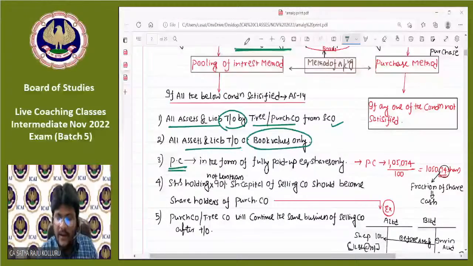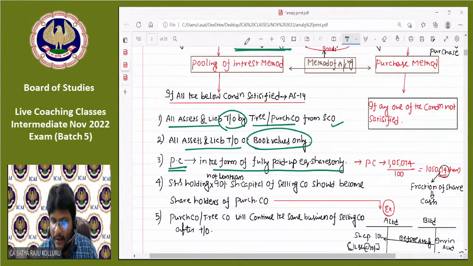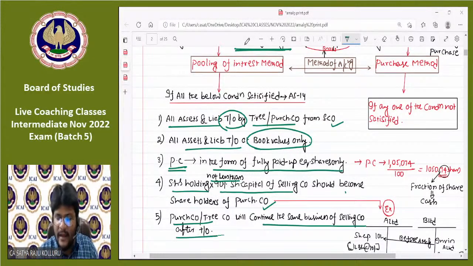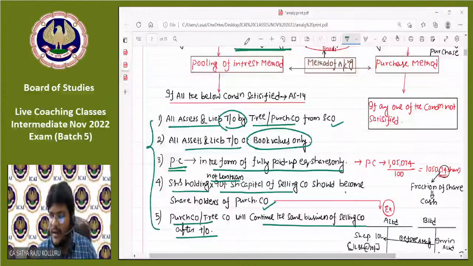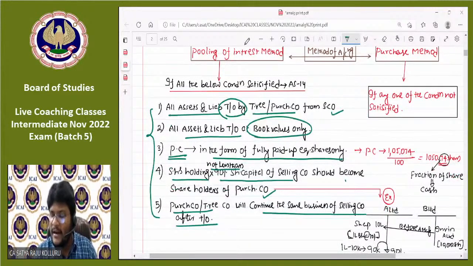Purchase consideration should be paid in the form of fully paid up equity shares only. Shareholders holding not less than 90% share capital of the selling company should become the shareholders of the purchasing company. The purchasing company will continue the same business of the selling company after takeover. These are the basic 5 conditions. There are certain detailed issues highlighted in red color, but this is not the right time. I will explain it further.